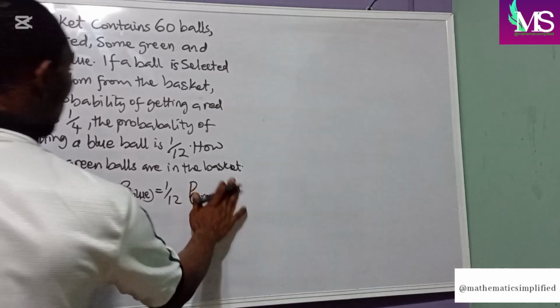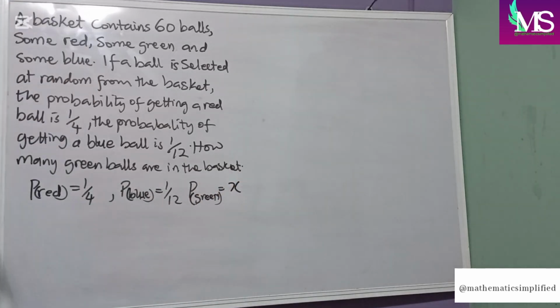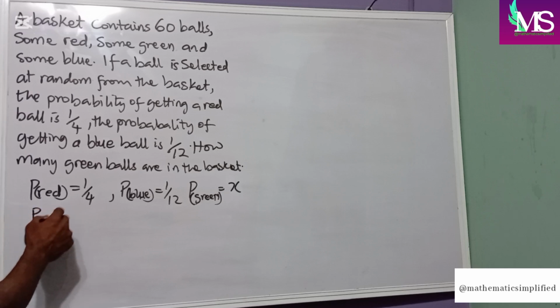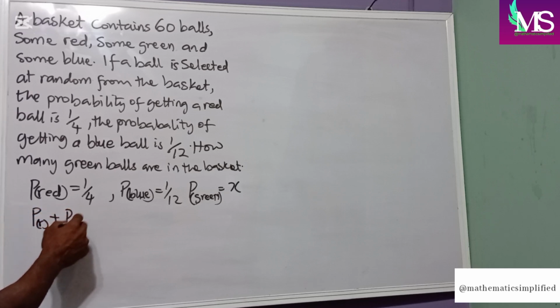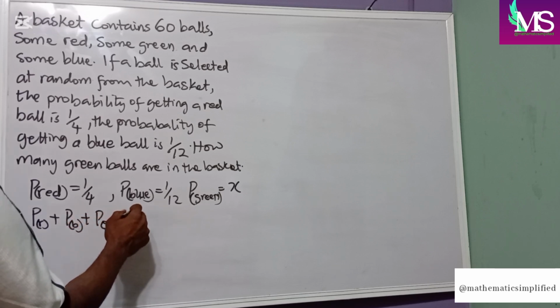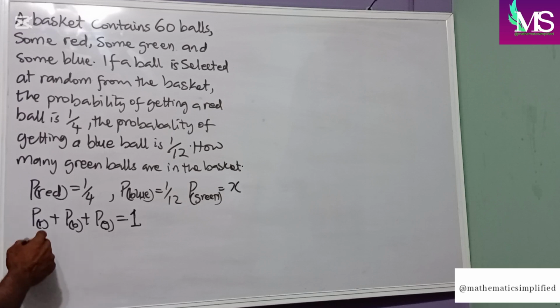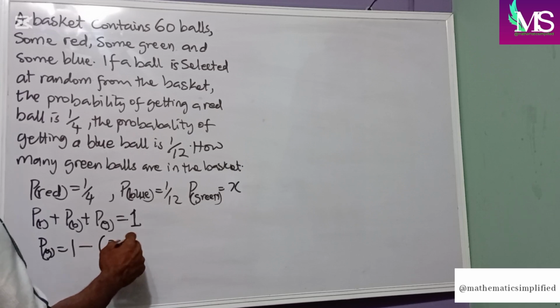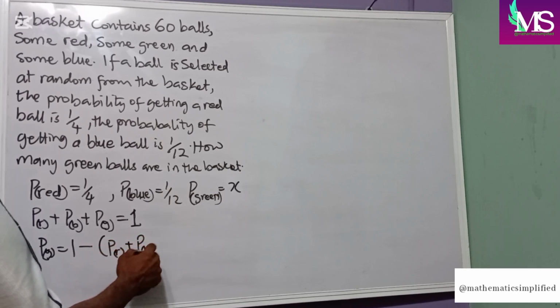Let's call this X. Now we know from our law that the probability of all these is equal to 1. So probability of red plus probability of blue plus probability of green is equal to 1. Now our probability of green will become 1 minus the probability of red plus probability of blue.